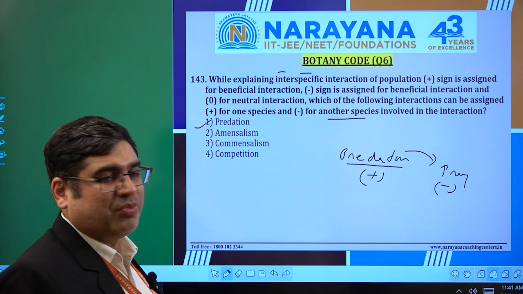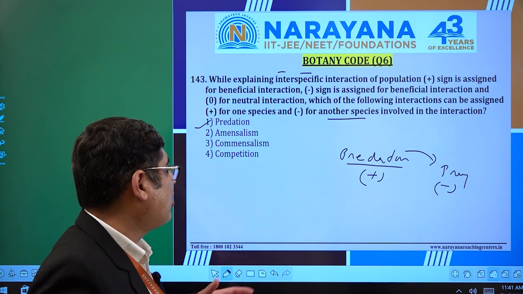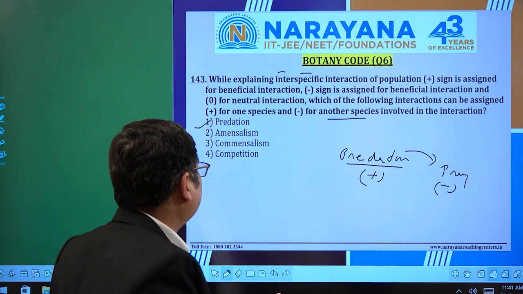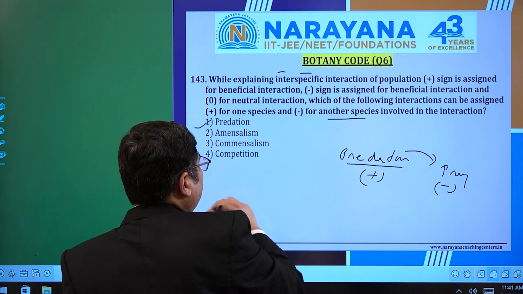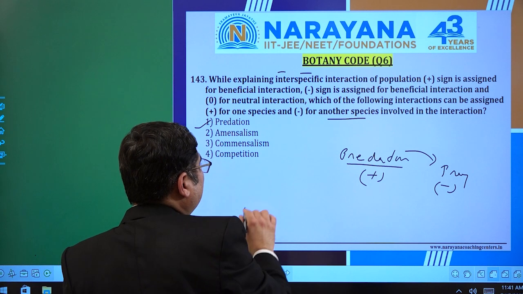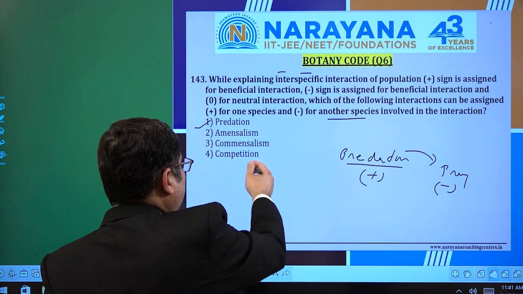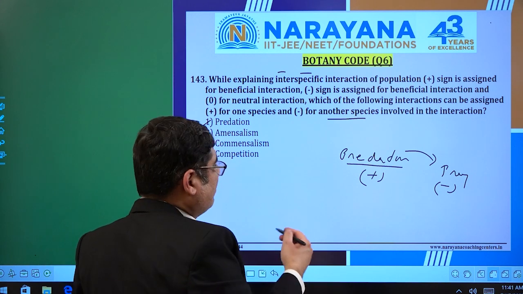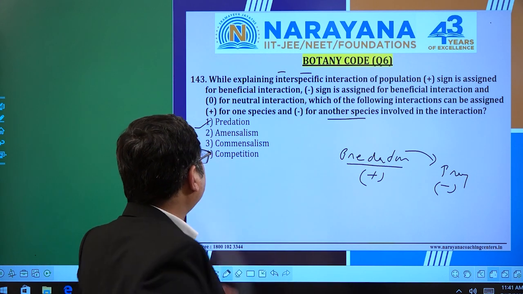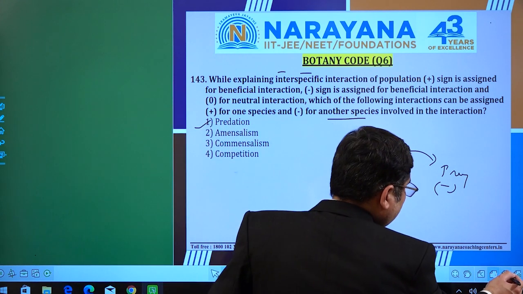In commensalism, basically one is benefited and the other is not affected. In mutualism, both organisms will be finding the plus sign, and competition, of course, can give the negative sign. The simple answer for question number 143 will be 1. Let's move on to the next.